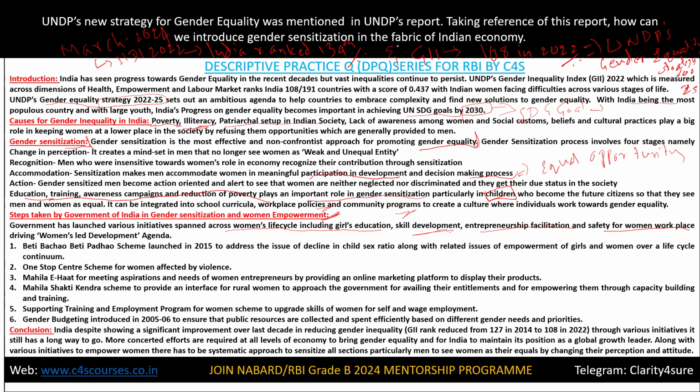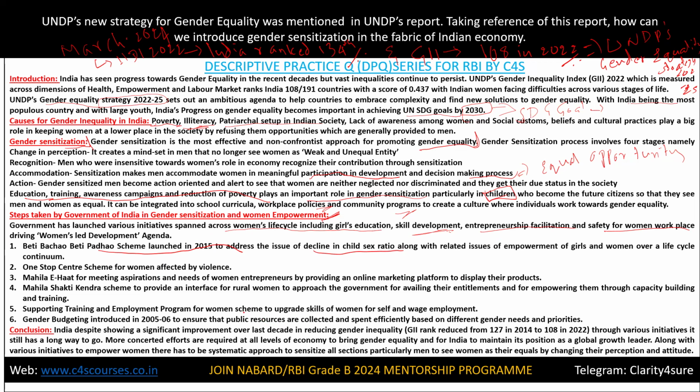You had to use such kinds of words, students, to better your answer, like women-led development agenda, and then weak and unequal, see men as equal. Okay, and then a few data points like SDG, which has given the gender inequality index, all this. So we had to mention a few schemes. One is the Beti Bachao Beti Padhao scheme. The Beti Bachao Beti Padhao campaign was launched in 2015 to address the issue of decline in child sex ratio, along with related issues of empowerment of girls and women over their life cycle.